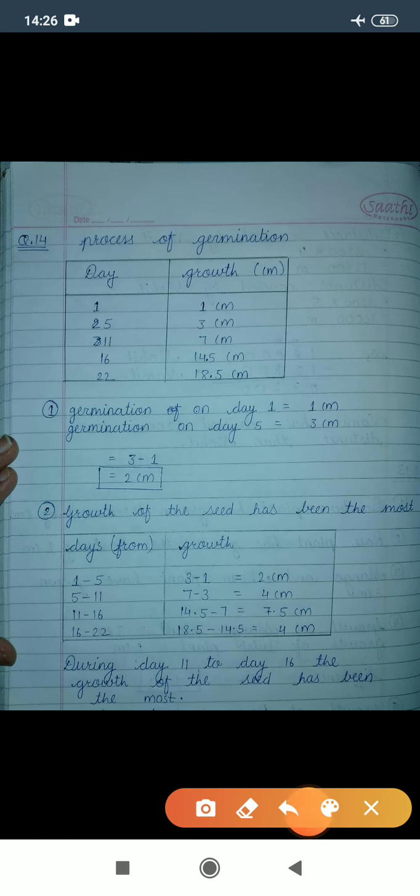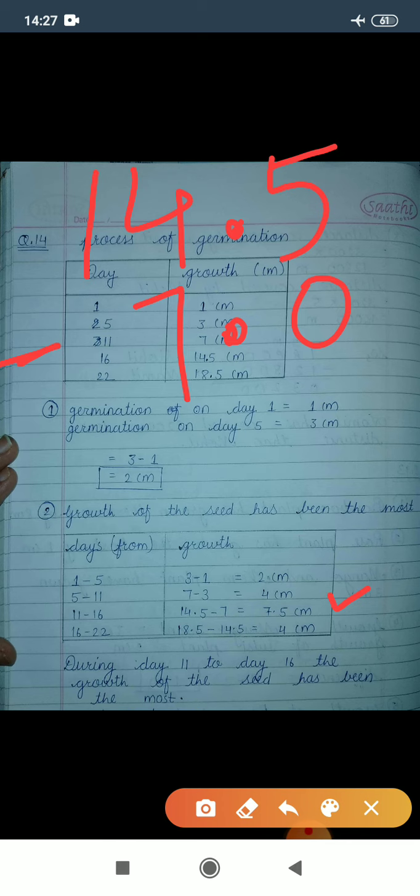Before I conclude this part, I would like to solve this subtraction because it is in decimal form. 14.5 minus 7, so 14.5. Okay, now we need to subtract 7, so I will not write 7 over here, because at the time of decimal terms we write 7 on this side and we'll put decimal point here and write here 0.